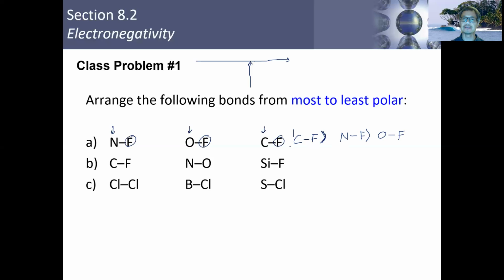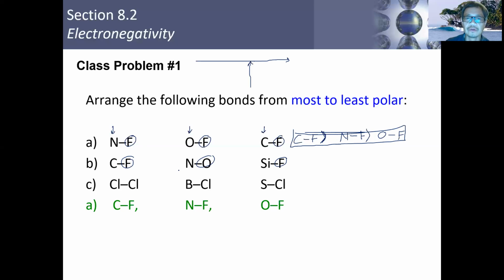And so this is the order of polarity for those bonds. If you take a look at the next two, there's carbon in the first group. In the next one, the problem now is that you have fluorine for those two groupings, but this is oxygen here.